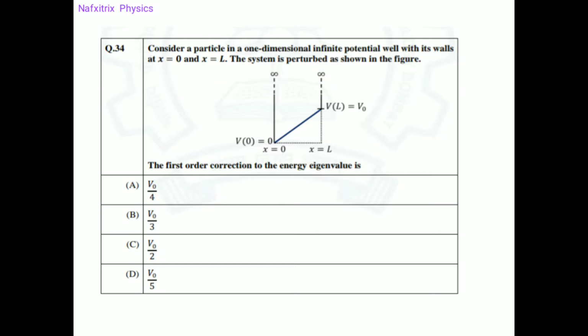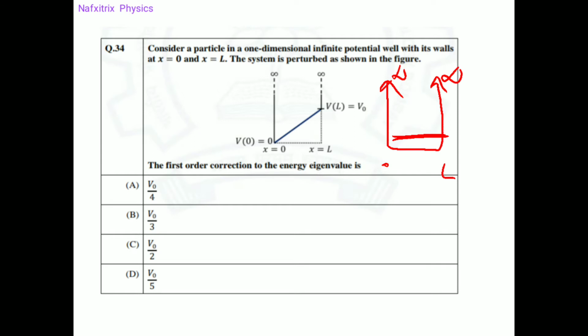Here they have given that the system is perturbed. So perturbation is also applied, and this is not a pure one-dimensional potential well. If it were a pure one-dimensional potential well, it would have been only this, x equals 0, x equals L, and the potential there would be infinity. The particle is restricted to move from here to here only. You cannot move anywhere else.